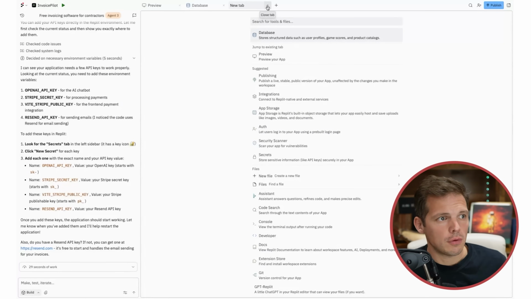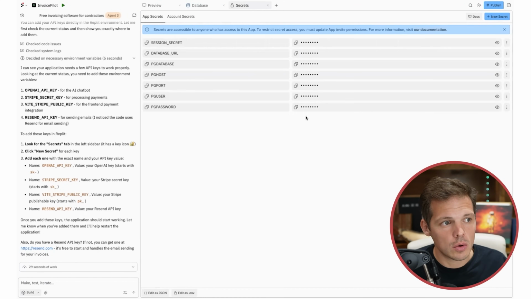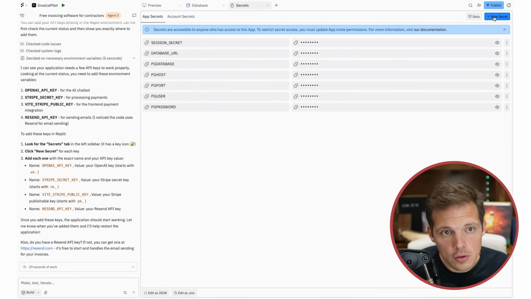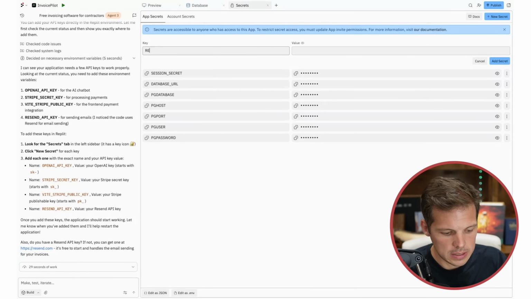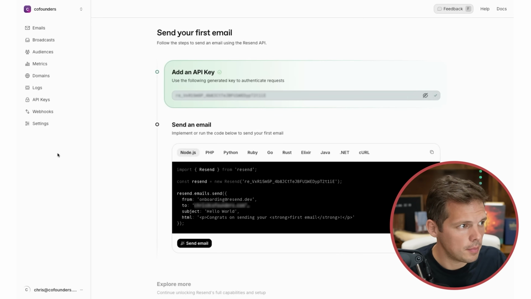Okay. I'm back on Replit and it's telling me it needs my 4 API keys. I almost forgot about my OpenAI API key because we're going to be using natural language to ask OpenAI through our app, through the API, to go do things for us. So we're going to click this plus button right here. Then we're going to go to secrets. This is where we store our secrets. We're going to click new secret. We're going to type in resend underscore API key. And go back here. Boom, copy.